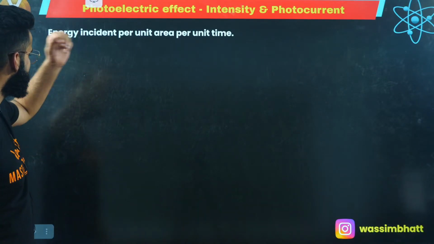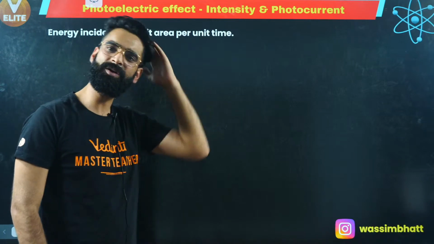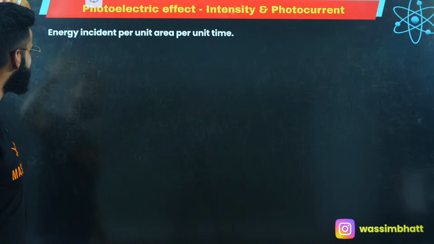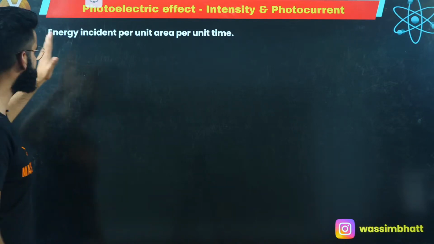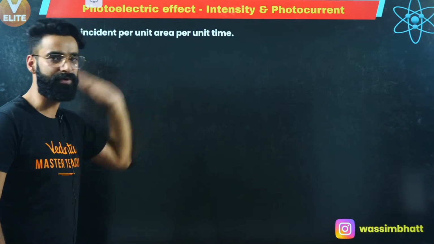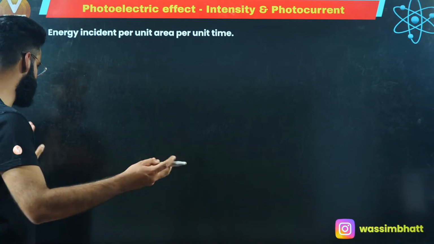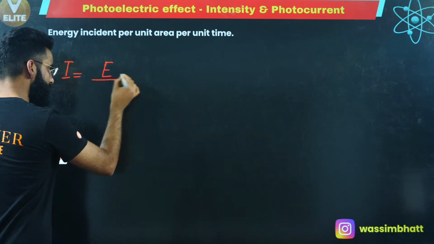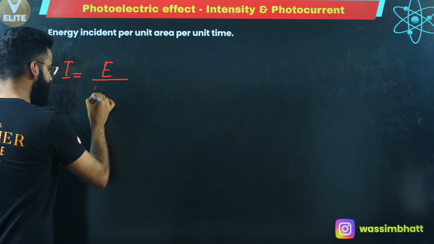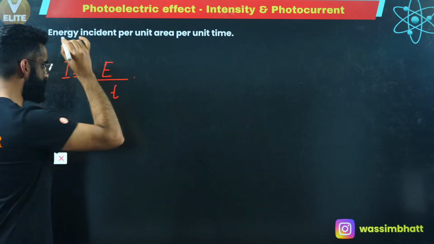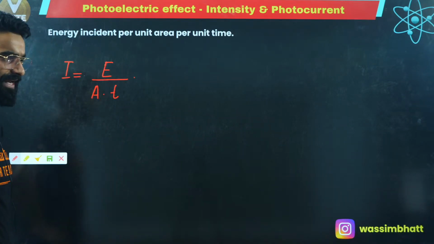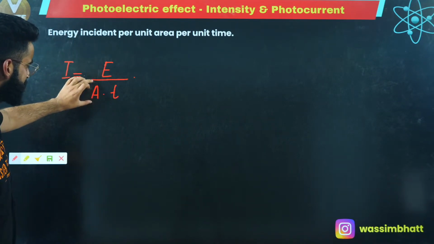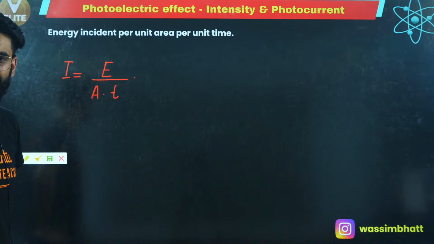Perfect guys. Let's talk about something called intensity of light. How do we define intensity of light? Intensity, in general, is the energy incident per unit area per unit time. For example, on the metal surface, intensity is defined as the energy which is incident on the surface per unit area per unit time. This is how we define the intensity of any radiation, in general.